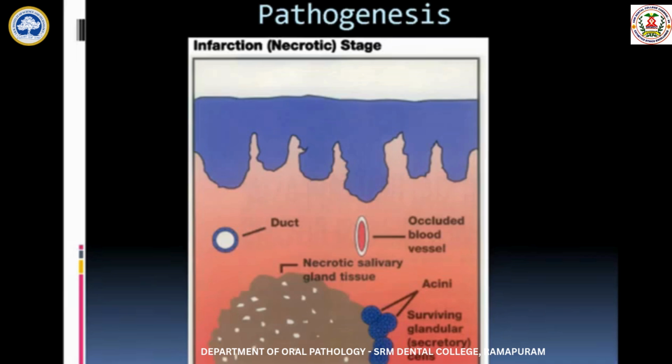The surrounding salivary gland tissues will be normal, because those areas are not supplied by only that particular blood vessel. They will be supplied by multiple vessels. Only the area supplied by the occluded blood vessel will undergo necrosis. So this is the first infarction or necrotic stage.